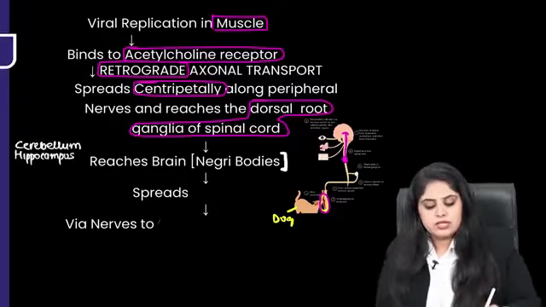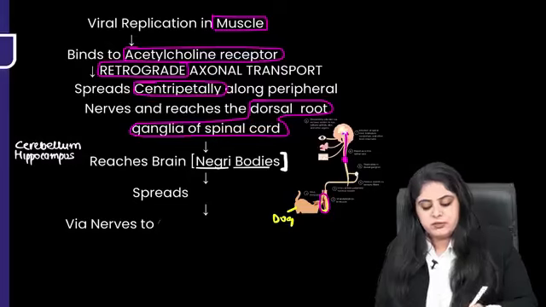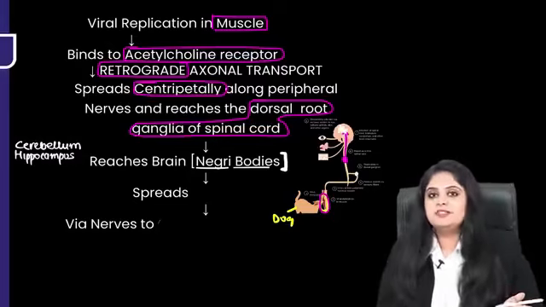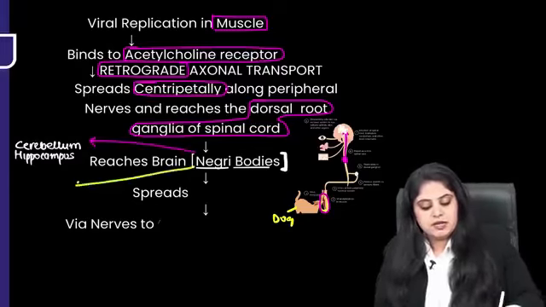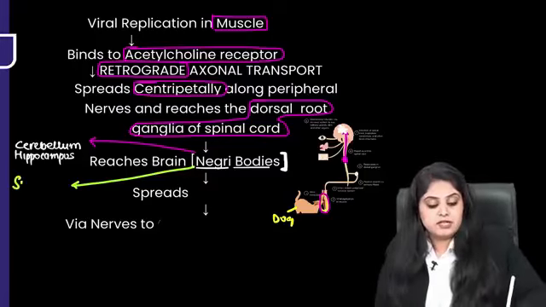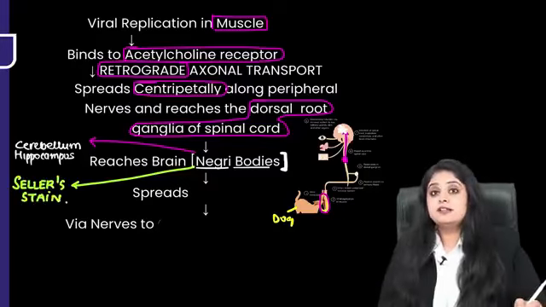Tell me one more question. Now Negri bodies are in the brain, though of course at autopsy time only you will see, right? Is there any stain for the Negri bodies? Number one, Negri bodies are seen in cerebellum, hippocampus. Number two, Negri bodies are going to be stained by what stain? There is a stain by the name of the Seller's stain that you have to know. So Negri bodies, Seller's stain.